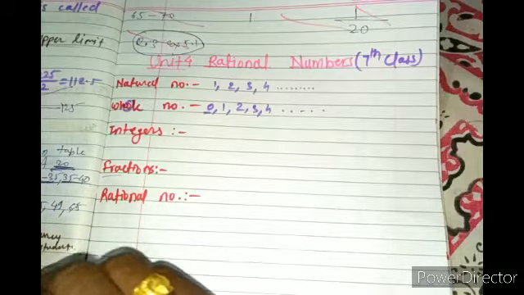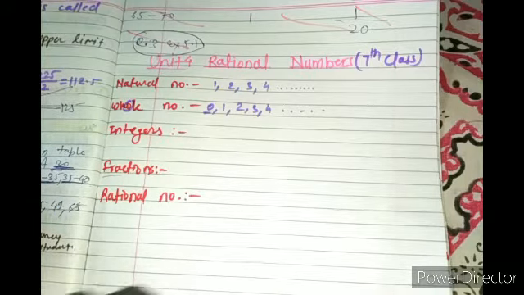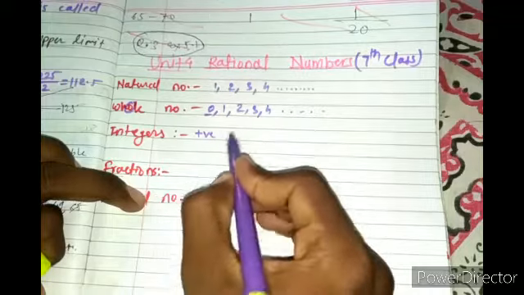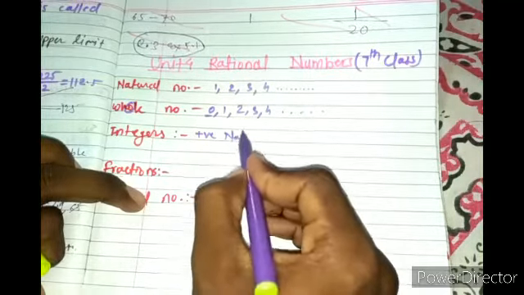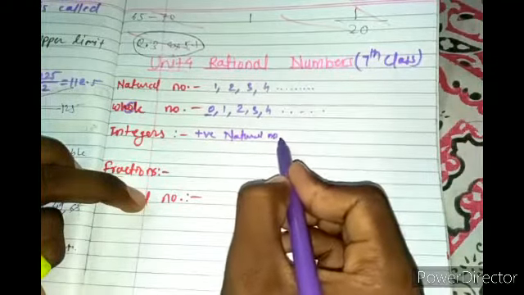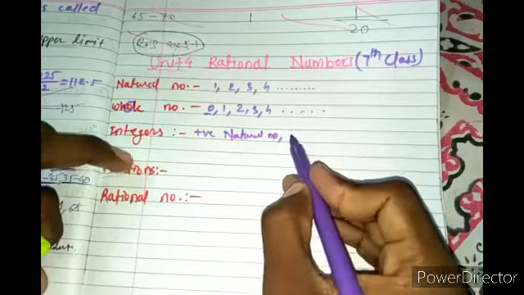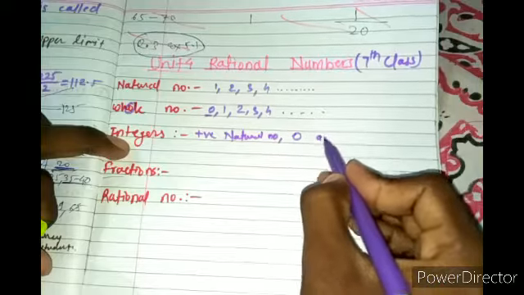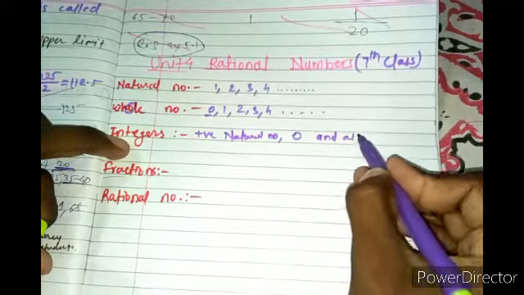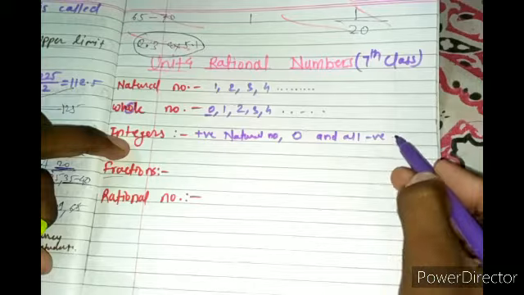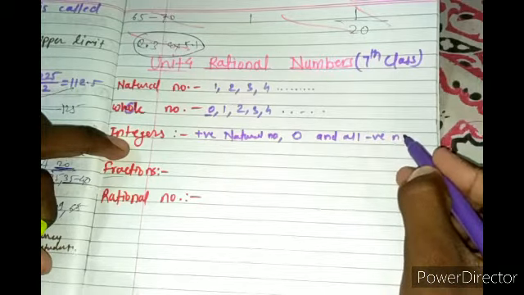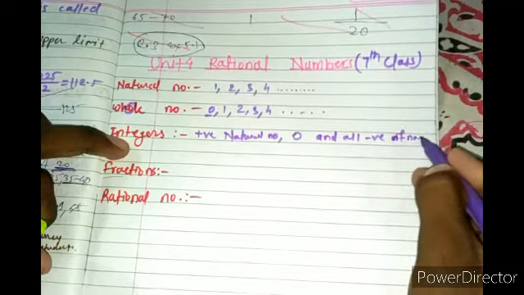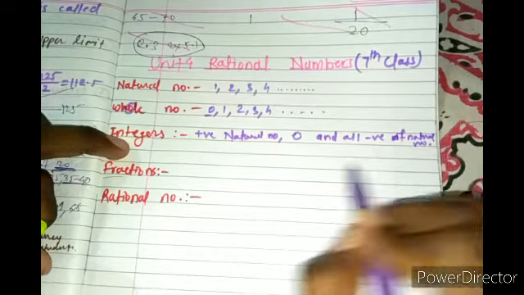Now what is meant by integers, right? So an integer is a combination of three types, right? First one is the natural numbers, so all positive natural numbers, comma, after that 0 and all negatives of natural numbers.